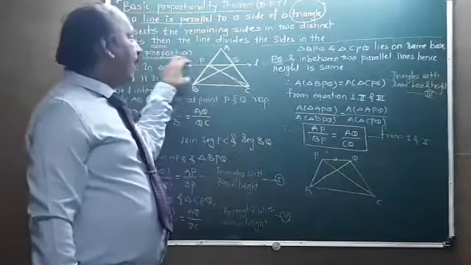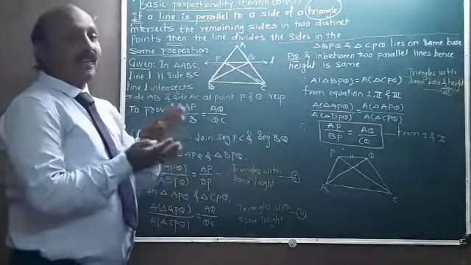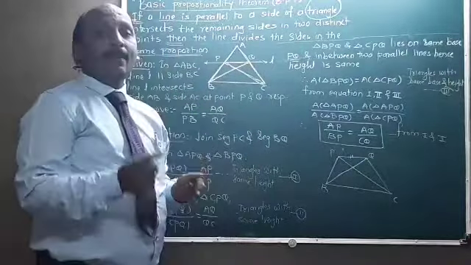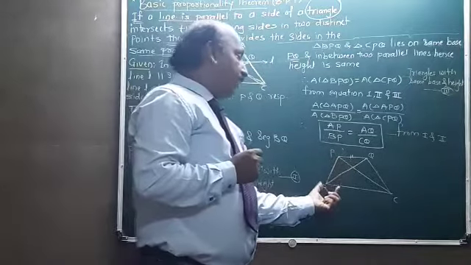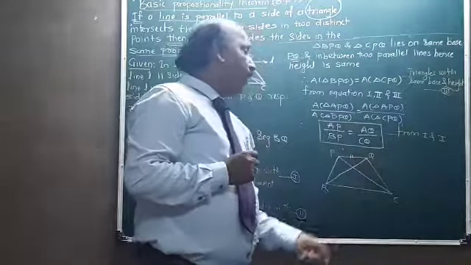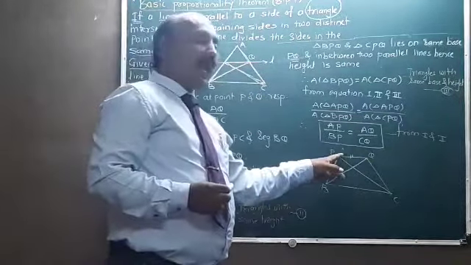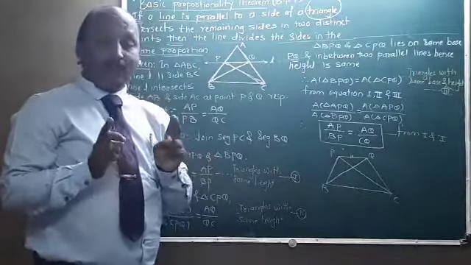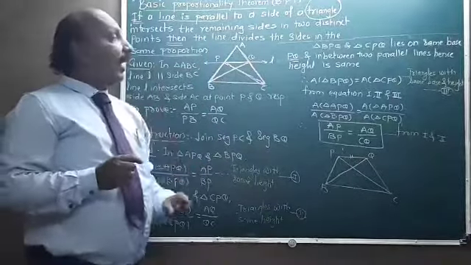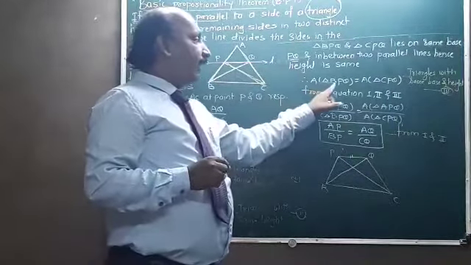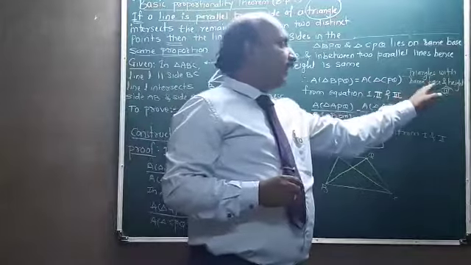But these two triangles also lie between the two parallel lines. And you know that if two triangles lie between two parallel lines, the heights of those two triangles will be the same. So here these two triangles BPQ and CPQ lie on the same base PQ, and they have the same height. So if two triangles have the same base and same height, then the areas of those two triangles are equal, and hence here I write area of triangle BPQ is equal to area of triangle CPQ, and the reason is triangles with the same base and height.